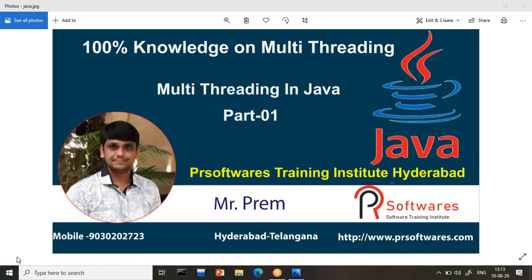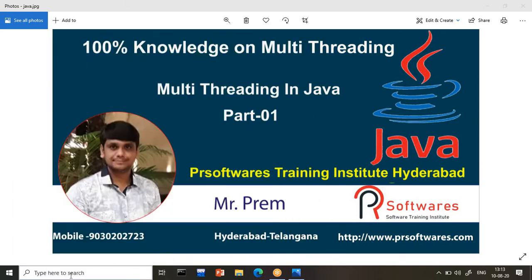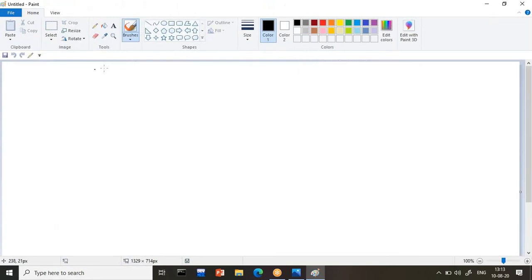Today we are going to start with the Java multithreading concept. In this tutorial, I am going to tell you how to use multithreading and what exactly the multithreading concept is. So first we will just understand the basics of multithreading. So first of all, what exactly is multithreading?